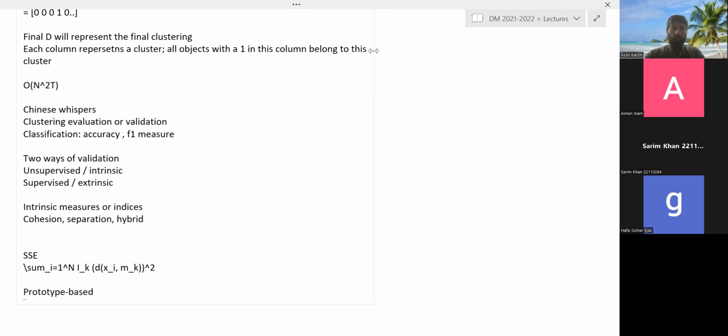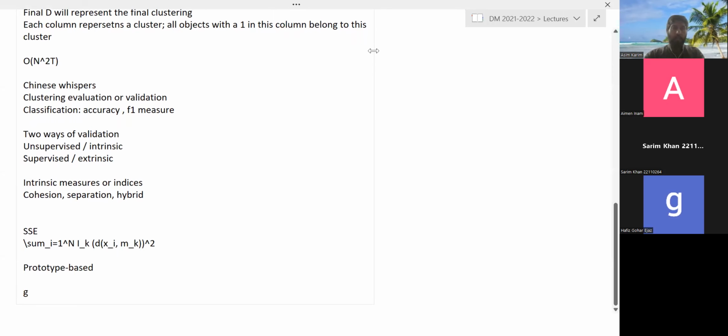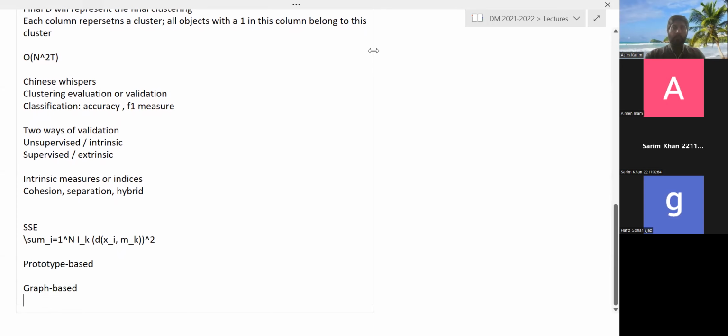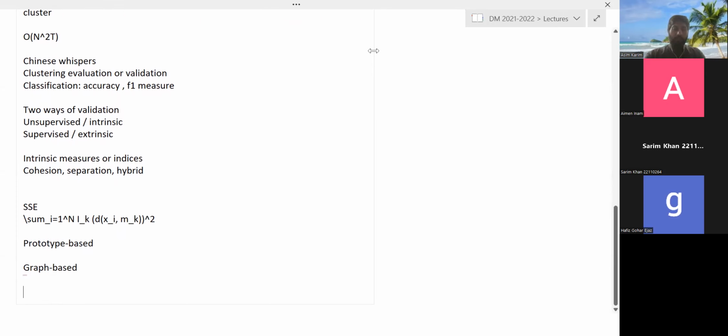So you can also have measures that are graph based. Graph based means that we are considering all objects. So if you talk about one cluster, we will have to compute the average of the pairwise distances between objects within a cluster.